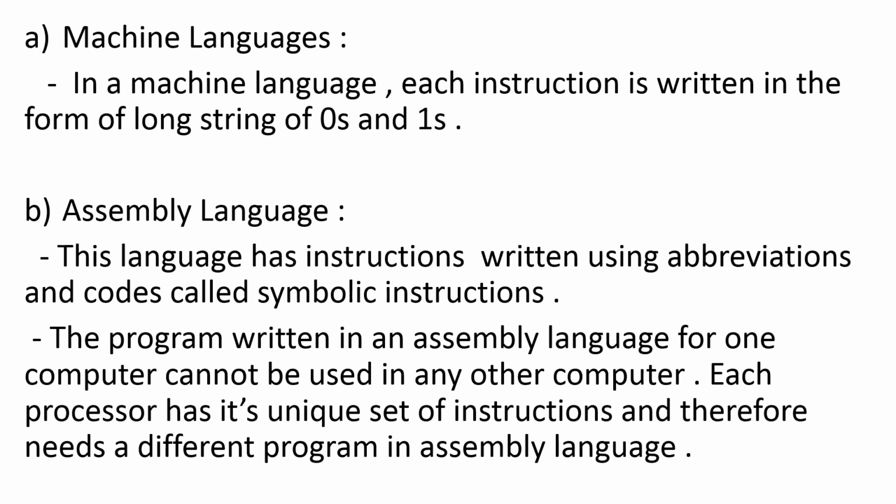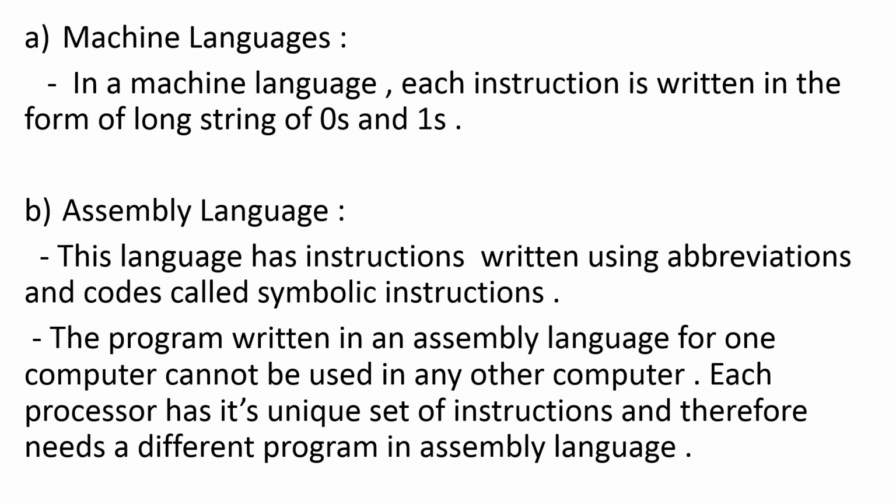Now next is assembly language. Now this assembly language has instructions written using abbreviations and certain codes, and these are called symbolic instructions. In machine language only two numbers were used, and the long string of zeros and ones was used for each instruction. But in assembly language there are certain instructions written using abbreviations and codes, and they are called symbolic instructions.